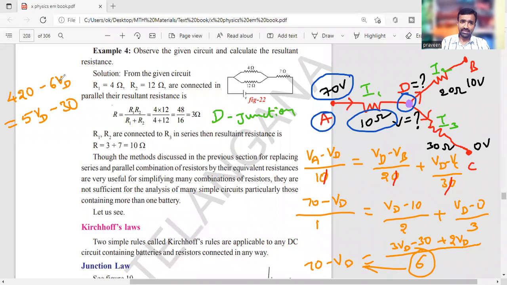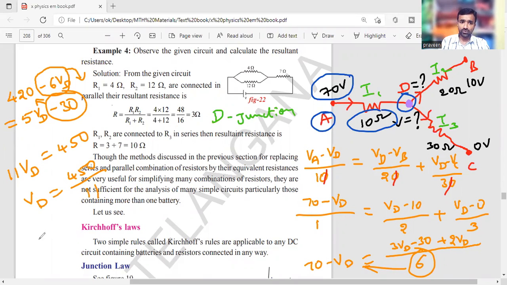Then VD terms on one side. Here 5 VD, and on the other side 6 VD, so totally 11 VD, taken towards the right side. Then the 30 goes to the opposite side. So what will I get? 420 plus 30, it will be 450. Then VD equals 450 by 11.